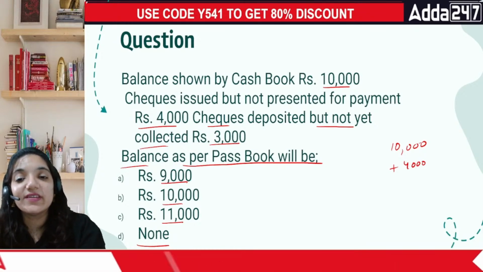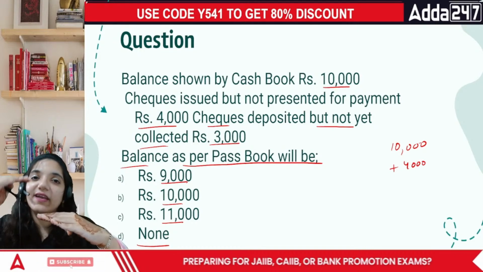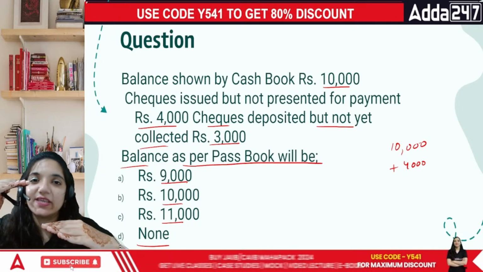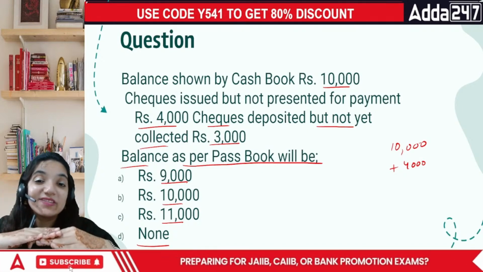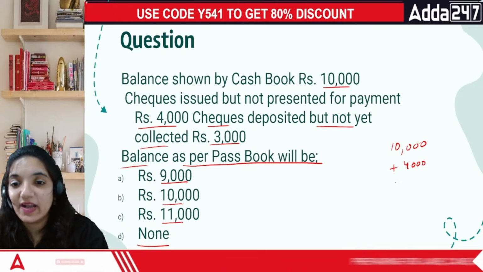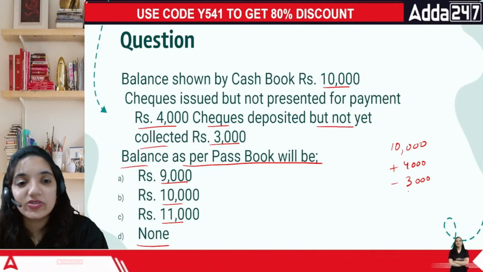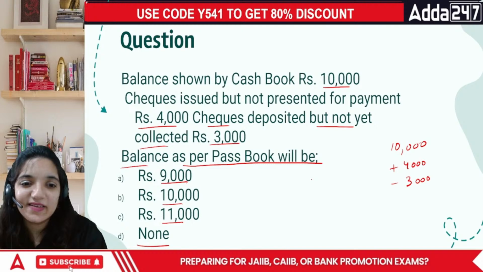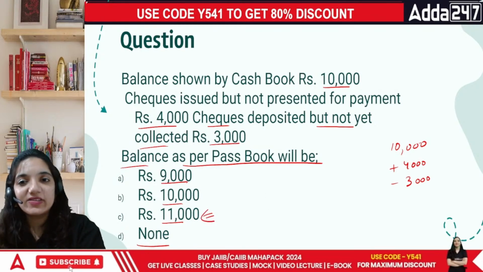Checks deposited but not collected. In this case, I am like, I have received money. The passbook says, no, I haven't received the check yet. It is under clearing. So I will come back to whatever the passbook is standing at. That means I will do a minus 3,000. So in this case, it is 10 plus 4 minus 3. 11,000 is there. My answer is 11K. The passbook balance should be 11K.